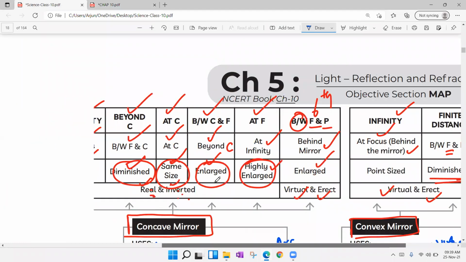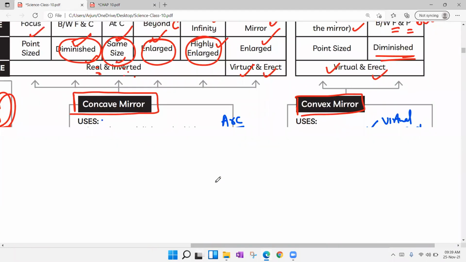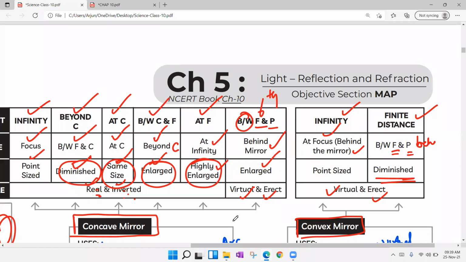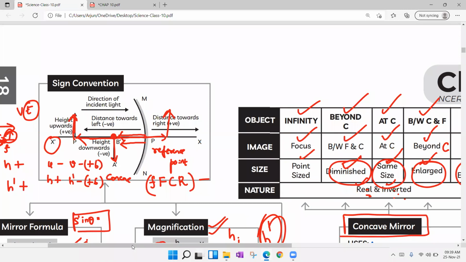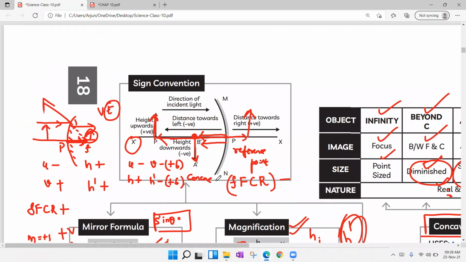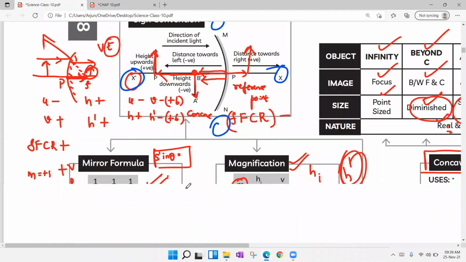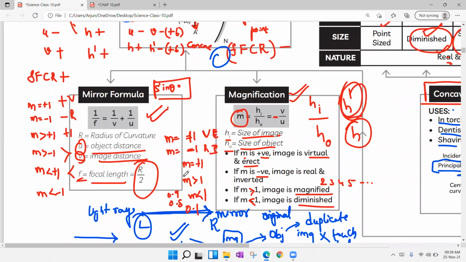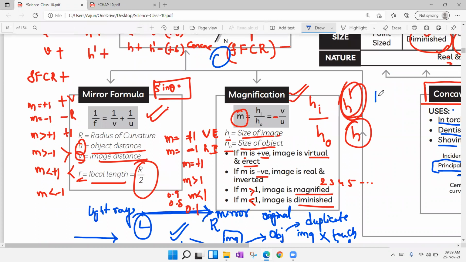Regarding uses also, they might ask you questions in your examination. Then we saw all the positions of concave and convex mirrors. Then we understood what sign convention is, how to take that sign convention, and how to compare it with the Cartesian plane: if anything is moving towards x-axis it is positive, x dash negative, y positive, y dash negative. Then we saw the mirror formula and magnification formula. We understood the meanings of plus and minus.